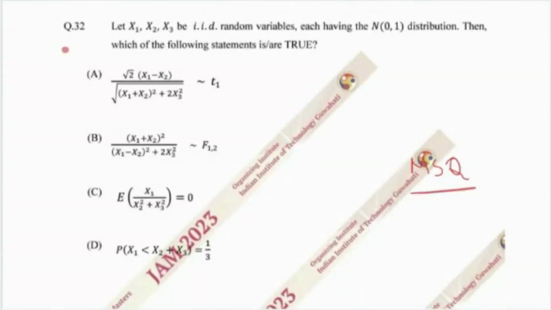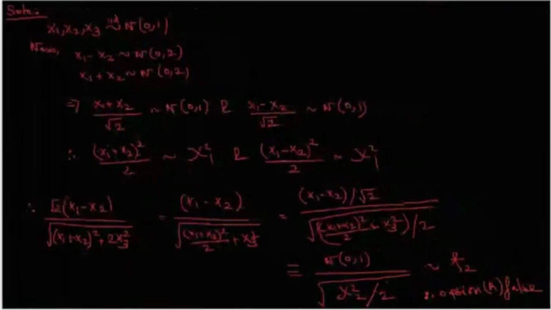Today we are going to solve problem 32 of IIT JAM-MS 2023. It is an MSQ type question, so multiple select answers could be correct from among the four options. We are given: let X1, X2, X3 be IID random variables, each having standard normal distribution. Then which of the following statements are true? So we will check each of the following statements one by one. Let us proceed to the solution part.